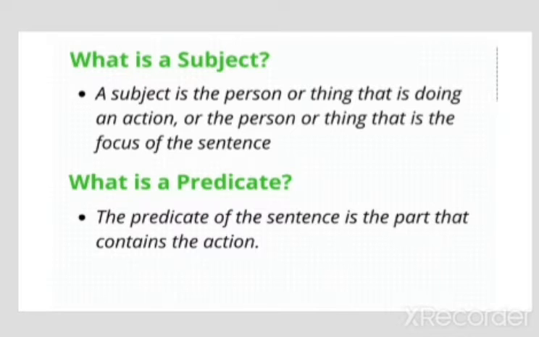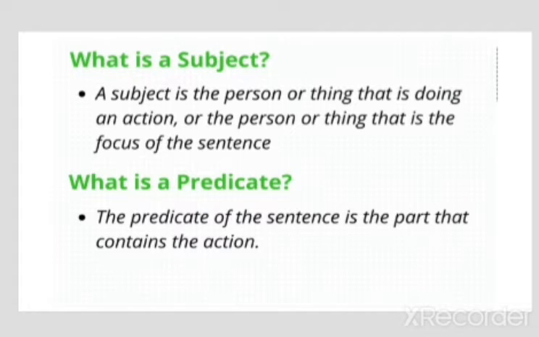What is a subject? A subject is the person or thing that is doing an action, or the person or thing that is the focus of the sentence. So, a person who is doing an action is a subject. Got it? Now, what is a predicate? The predicate of the sentence is the part that contains the action. As you know, when there is a person, when there is a thing that is doing an action, the action is performed by the person and that action contains a predicate.